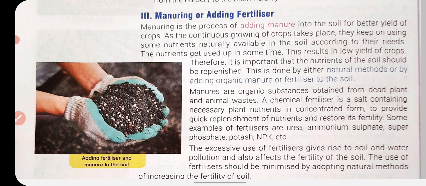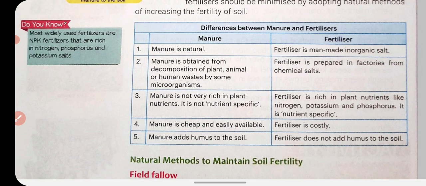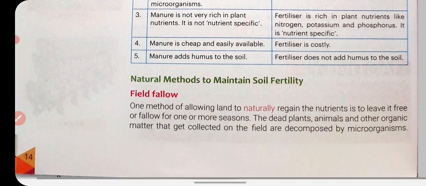But fertilizers are not eco-friendly, they harm the environment, but manures are eco-friendly, they do not harm the environment, they are beneficial. But because they are very slow, farmers use fertilizer to get a quick response and quick effects. But we should choose manure over fertilizer. We should use fertilizer in a very careful manner, taking precautions and knowing all the disadvantages of fertilizer. You must understand the difference between manure and fertilizer.